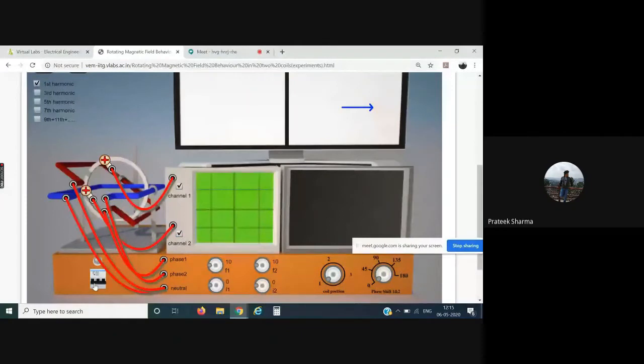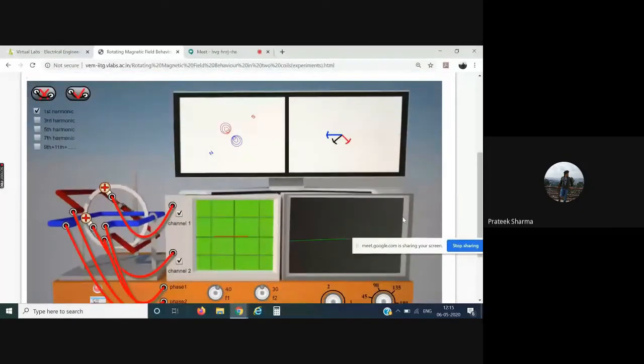Just modify the parameters and you can see the mathematical representations, the graph on the oscilloscope, everything is visible to the user. Now see, this particular lab was developed by IIT Guwahati. In this, you can see the connections and see the results in this way. If you go for the other two labs on electrical machine concepts by IIT Roorkee or College of Engineering Pune, you'll find different and diversified content.